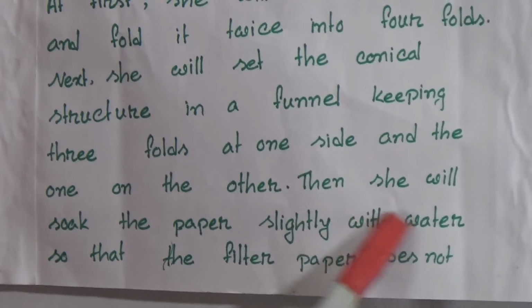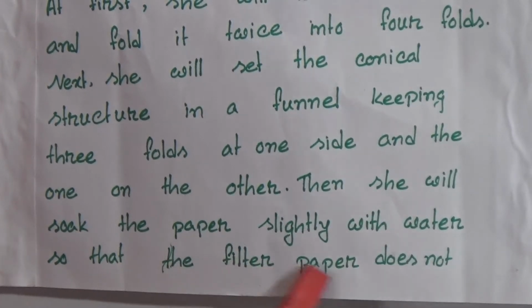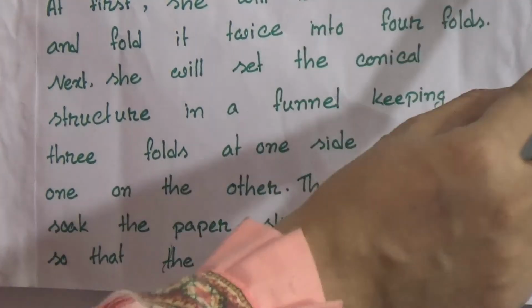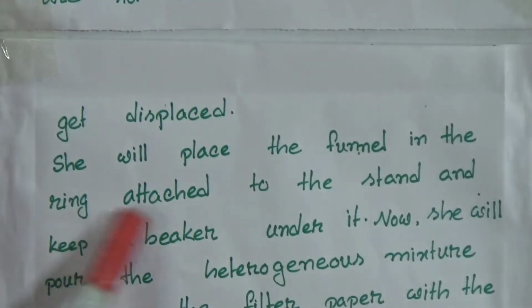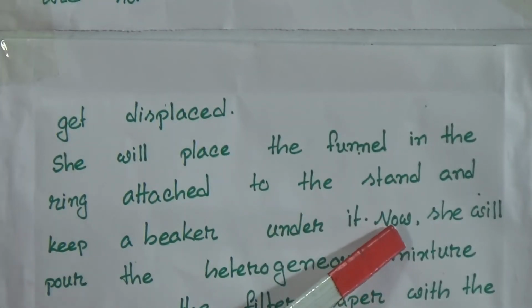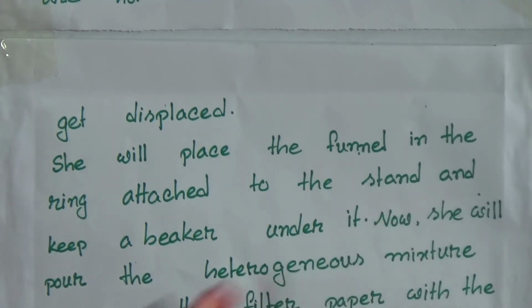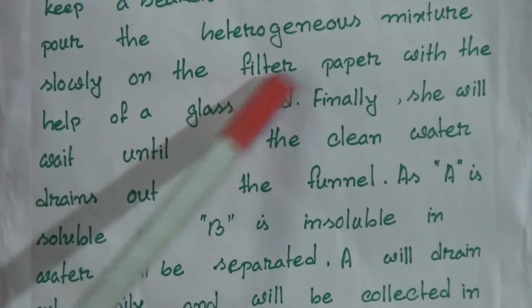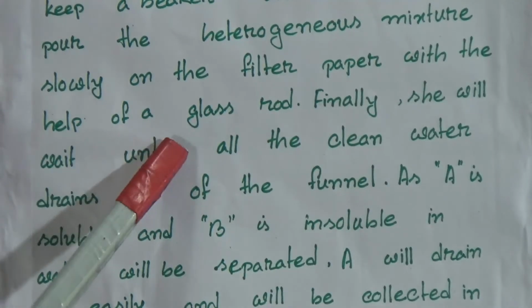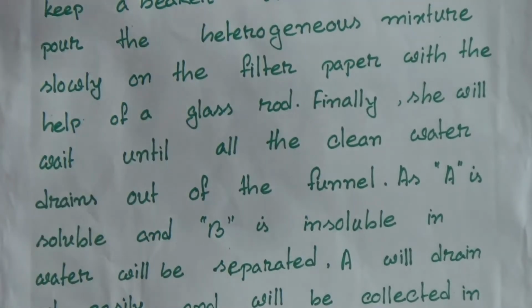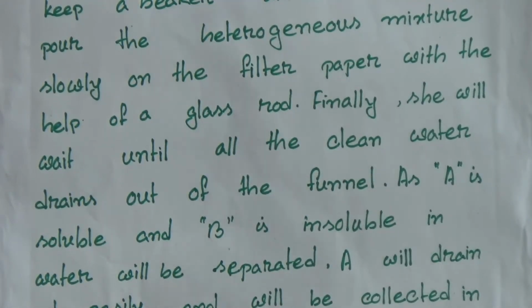Then she will soak the paper slightly with water so that the filter paper does not get displaced. She will place the funnel in the ring attached to the stand and keep a beaker under it. Now she will pour the heterogeneous mixture slowly on the filter paper with the help of a glass rod. Glass rod means like this thing, it is made of glass, we call it a glass rod.